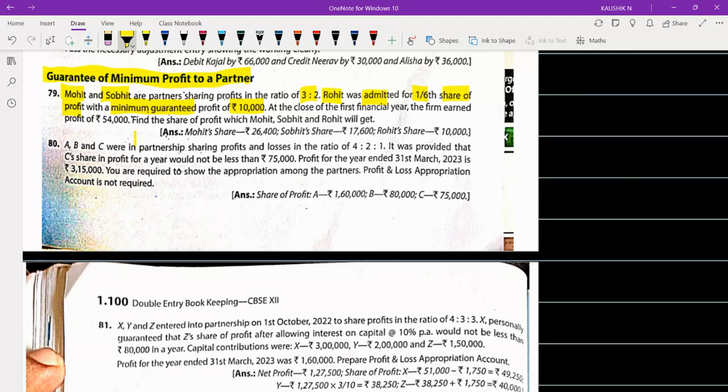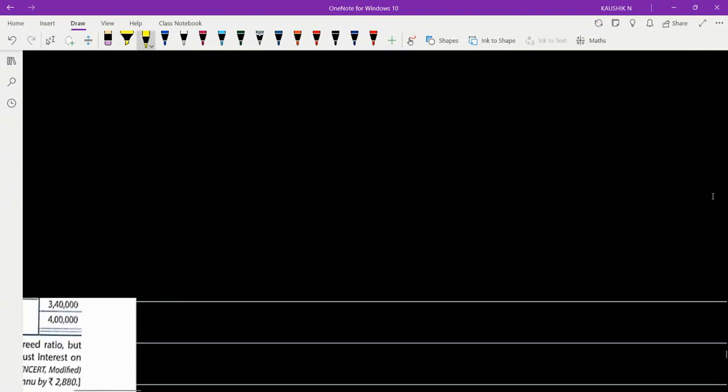At the close of the first financial year, the firm earned a profit of rupees 54,000. Find the share of profit which Mohit, Sobhit, and Rohit will get. So they are just asking you to find the share of profits of each partner. Now, first understand what the concept of guarantee of profit is all about.